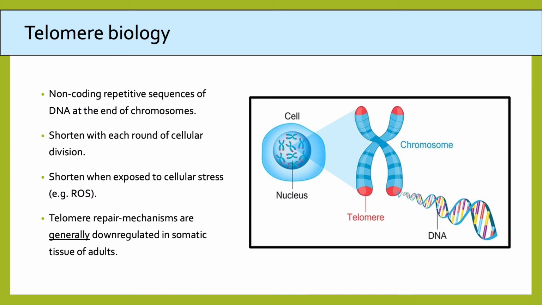For those unfamiliar with telomeres, they are non-coding repetitive sequences of DNA at the end of chromosomes. They shorten with each round of cellular division due to the end replication problem, and they also shorten when exposed to sources of cellular stress, such as reactive oxygen species. And this shortening generally goes unrepaired due to a downregulation of repair mechanisms in the somatic tissues of adults.